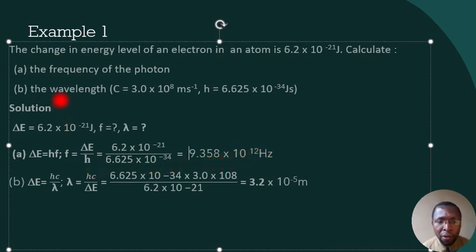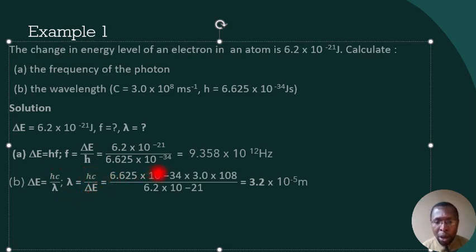The second part said we should find the wavelength. By formula, the change in energy level equals hc over lambda, where lambda is our wavelength. Making lambda the subject of the formula, lambda equals hc over the change in energy level.